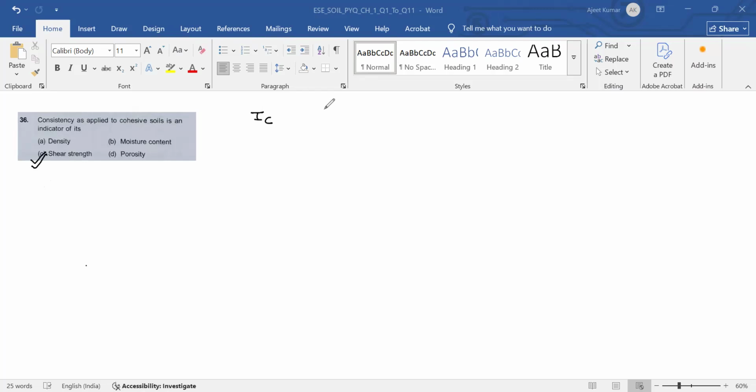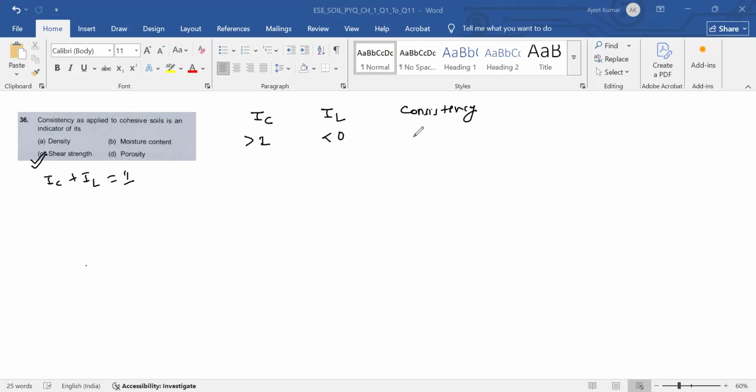IC and IL. This is consistency index and this is liquidity index. Okay, and IC plus IL is equal to 1. So if IC is greater than 1, then IL is less than 0, and this is the consistency.